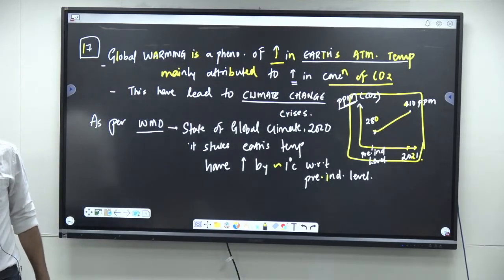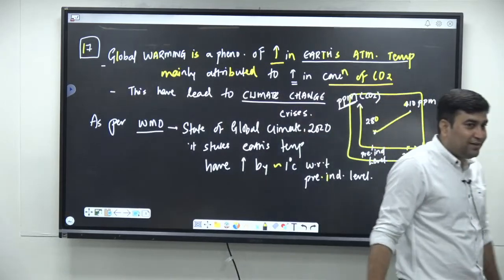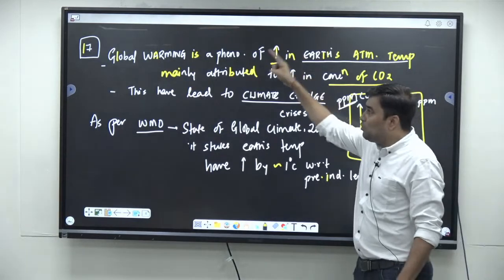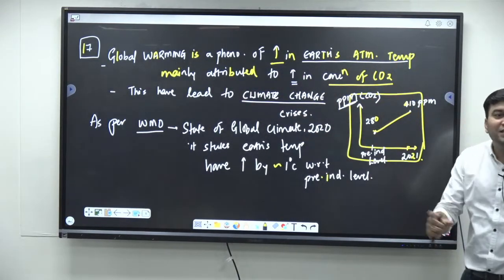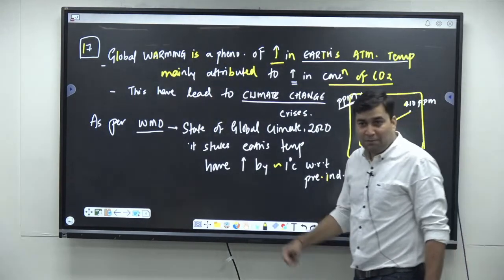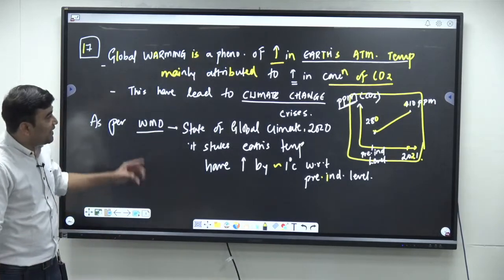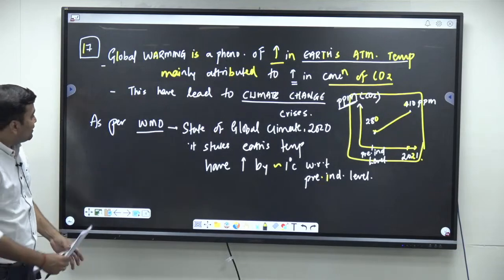I am addressing the demand of the question. Try to understand. This is the only introduction which is directly hitting the bullseye. Right. दिखा रहा है climate change is happening. Global warming का definition है. You are substantiating by a report. You are drawing one particular representation. It makes your answer much more, I would say, crisp and directly addressing the demand. Is it clear?